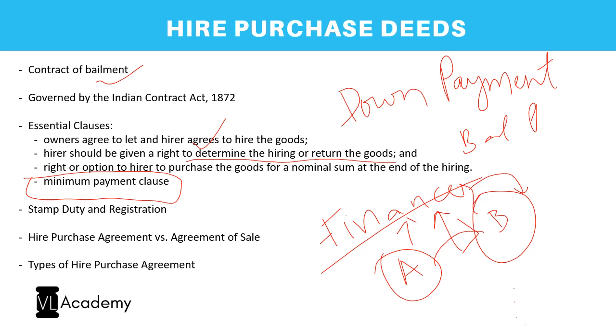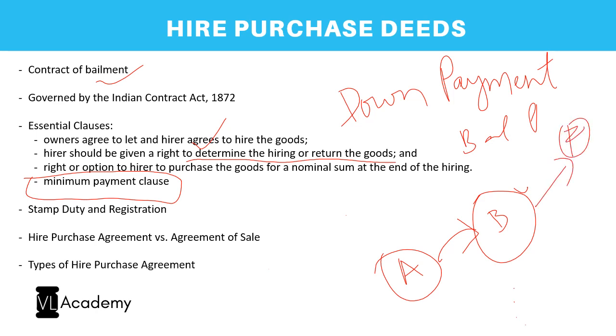The second mode is when B takes finance from a financer, right? And using this money, B buys the property from A, in the sense that B makes the down payment to A and makes monthly payments.